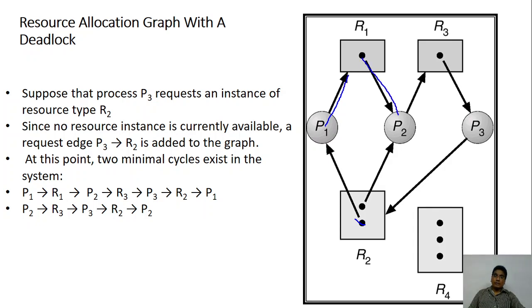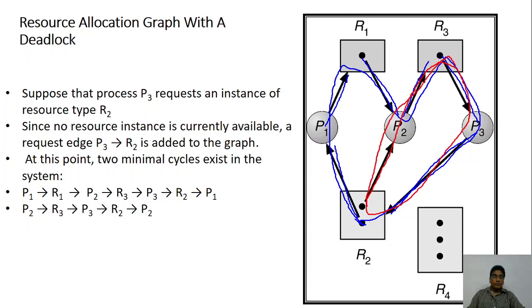R1 is already assigned to P2. P2 is making a request to R3, which is not satisfied, because R3 is already assigned to P3. P3 is making a request to R2. R2 is already assigned to either P1 or P2. So you have one cycle like this, and the other cycle going from here to this one and coming back. So there are two cycles available.